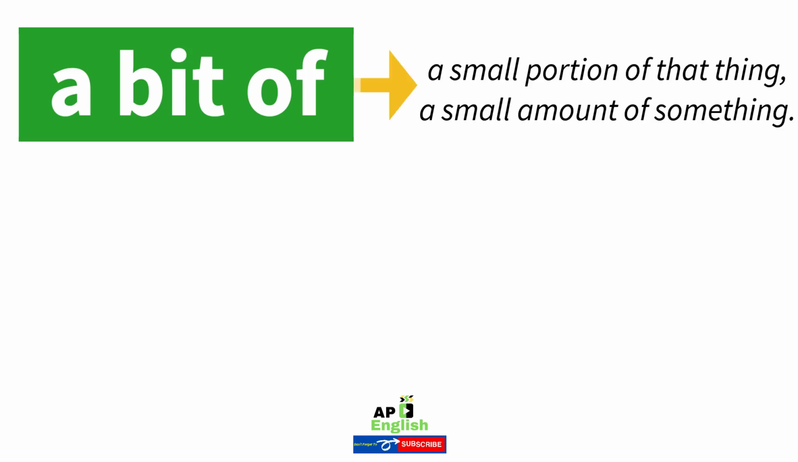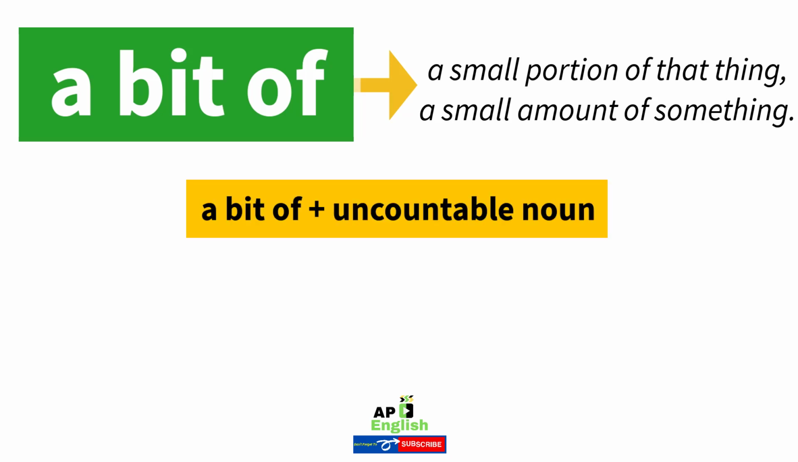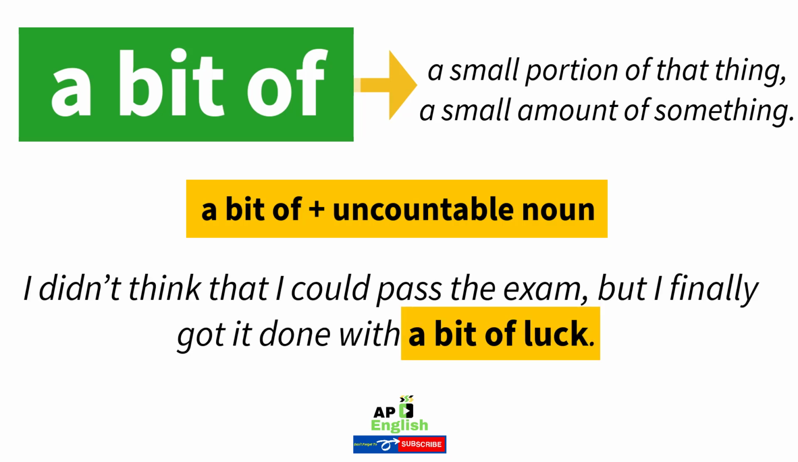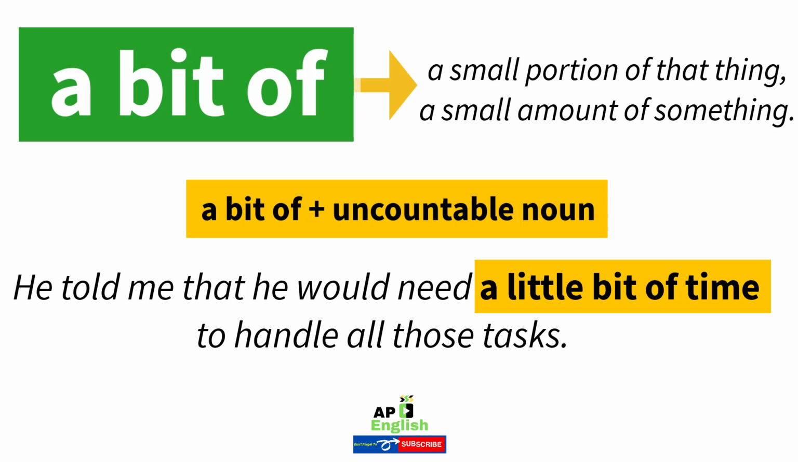One. A bit of. A bit of something. We use this to mean that a small portion of that thing or a small amount of something. A bit of goes with an uncountable noun. Example: I didn't think that I could pass the exam, but I finally got it done with a bit of luck. He told me that he would need a little bit of time to handle all those tasks.